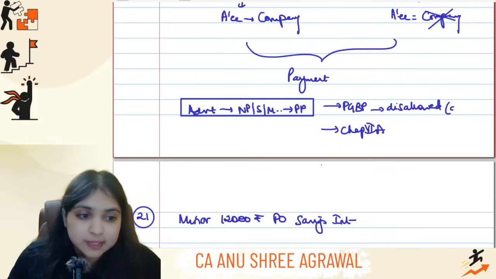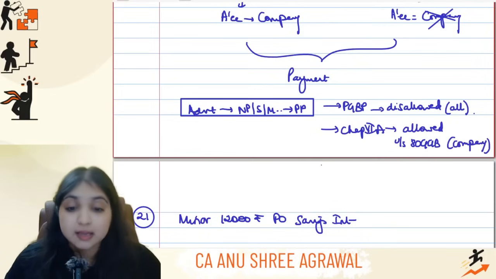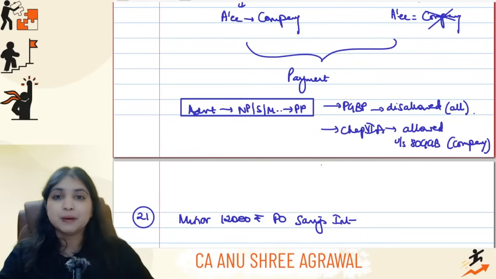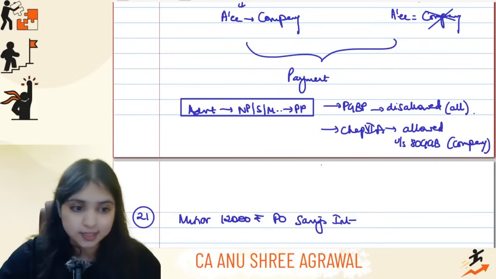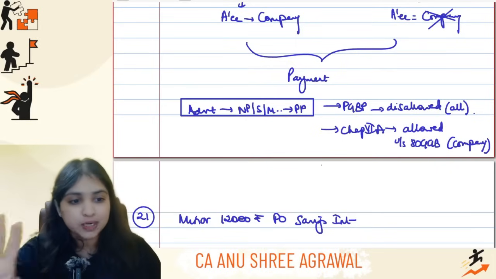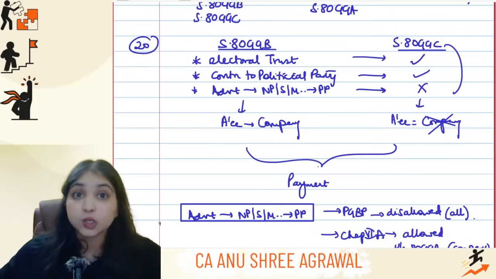Under chapter 6A it will be allowed. Under section 80GGB it will be allowed, but only for company assessees. So under PGBP you will disallow it for all assessees. Under chapter 6A you will allow it, but only under 80GGB for company assessees. Under 80GGC it will not be allowed.